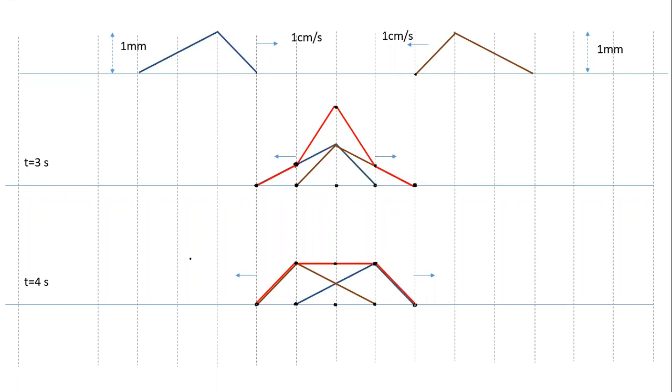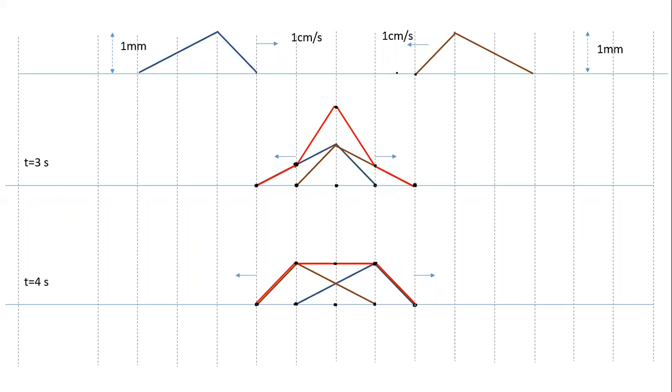So we have done 2 things. We are simultaneously finding the shape when 2 opposite waves undergo superposition, and we are also doing reflection. In the previous case, I said it is reflection from the rigid support. This case is also valid in case of reflection from a free support. In case of free support, the reflected wave is a mirror image of the incident wave in the free support.